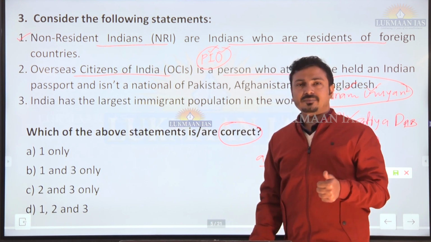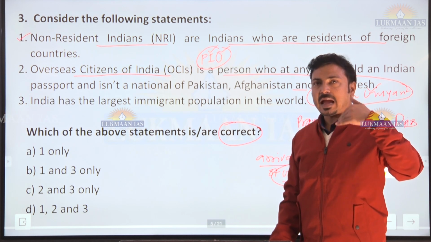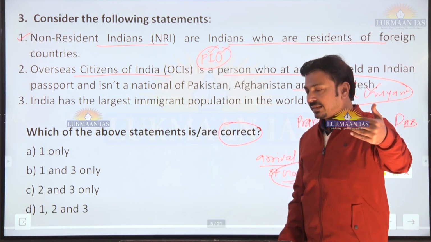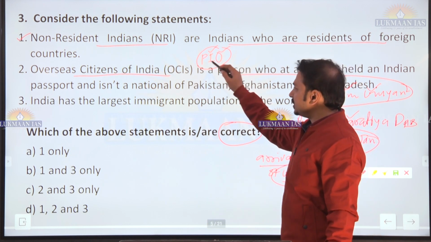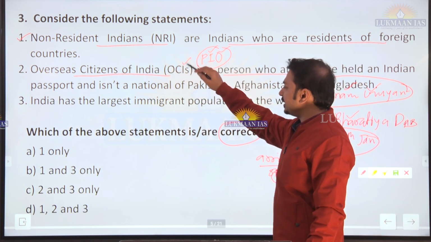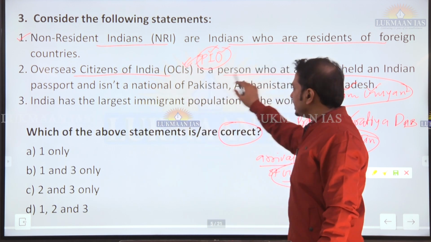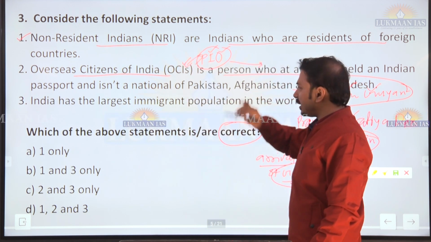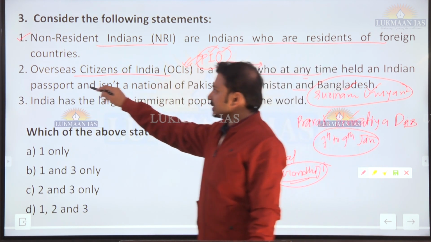Now earlier there were two categories when we talk about Indian citizenship and those who are NRIs. Okay, so in NRIs, they had persons of Indian origin and overseas citizens of India, these two categories were there, later both were merged. This description is of PIOs and not overseas citizens of India. So that's why it is an incorrect statement.